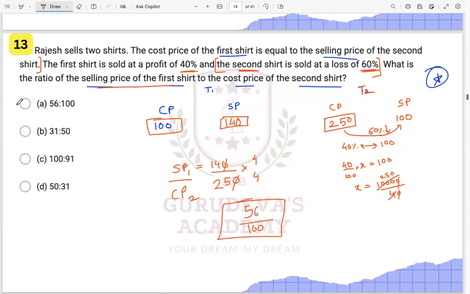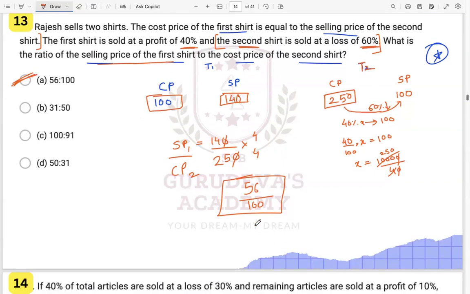So it is 56 by 100 over here. These are the ratios which we got. The ratio can be in any form. They can be in any form over here. Have you all understood this particular type? Yes.